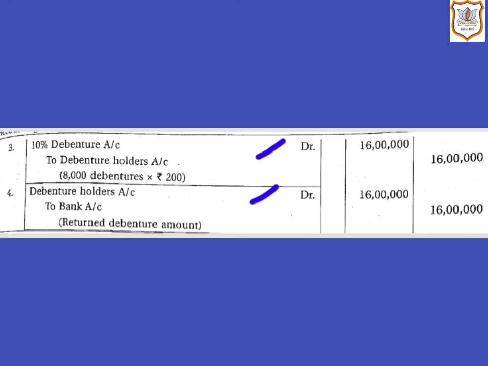So here liabilities of the company is getting reduced as debenture holders are being paid their amount. So here debenture holders account will be debited by rupees 16 lakh, 8,000 multiplied by rupees 200, and bank balance is getting reduced. So here bank account will be credited.